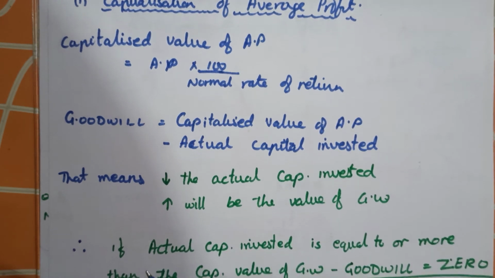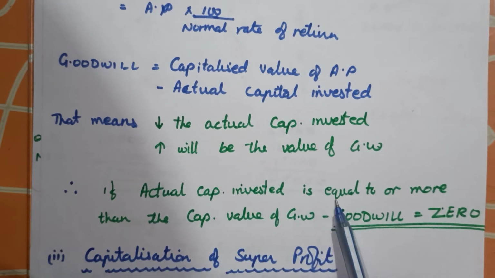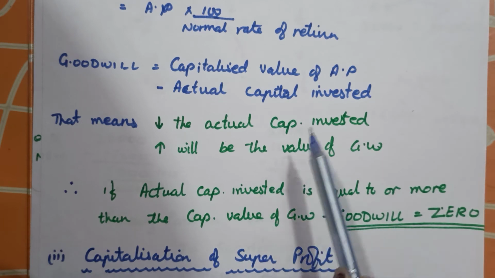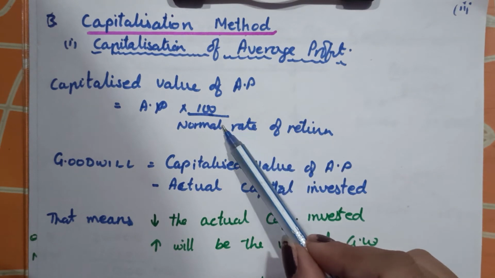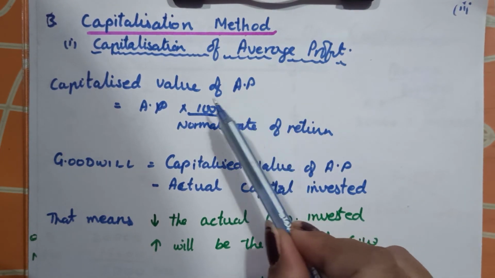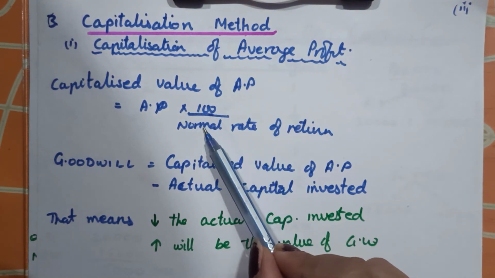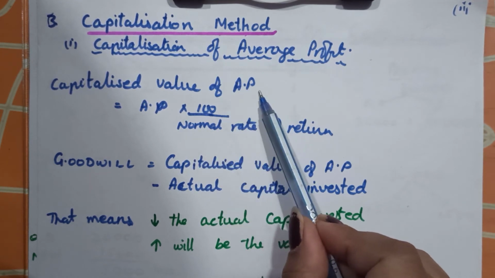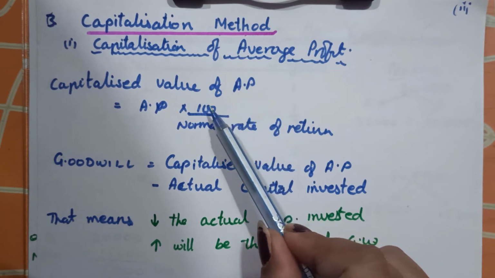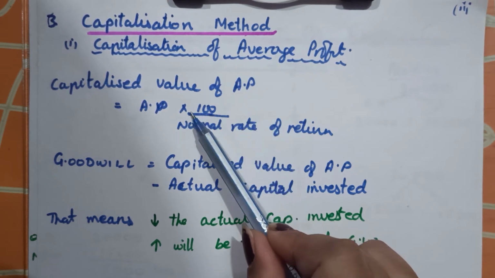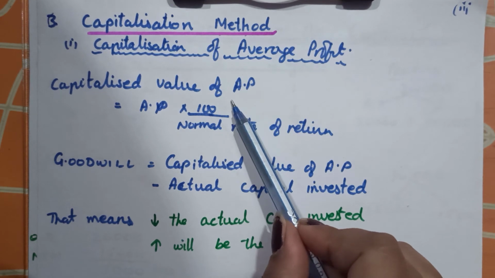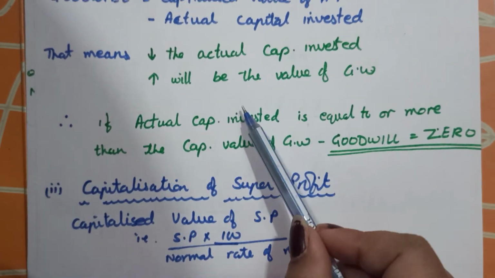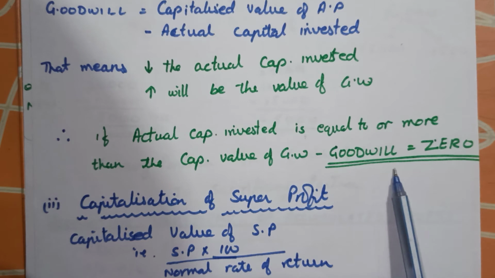So that means if the actual capital invested is equal to or more than the capitalized value, then the goodwill is 0. To earn this profit, if others invest 100, I invest 80, then 20 is my goodwill. Or the other way around, for this profit, if others invest 100, I have to invest 150, then there is no goodwill according to the capitalized value of average profit. Then the capitalized value of goodwill according to this will be 0.